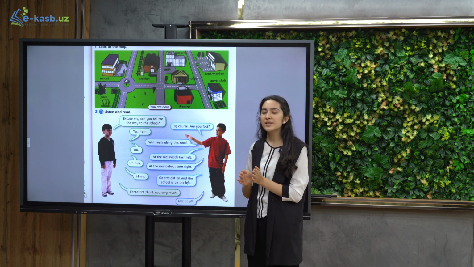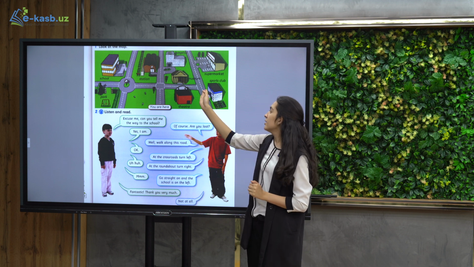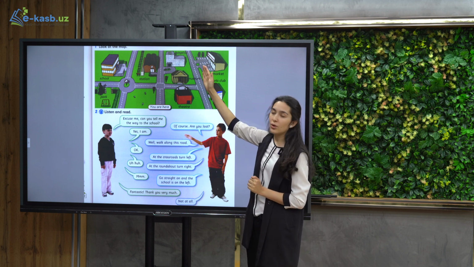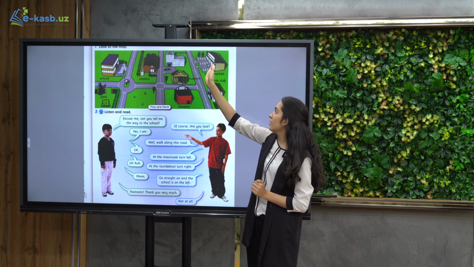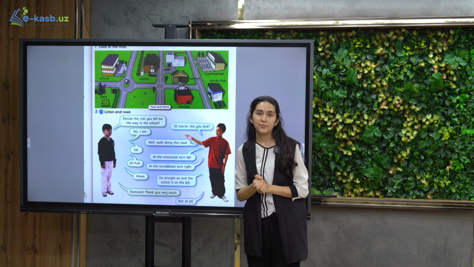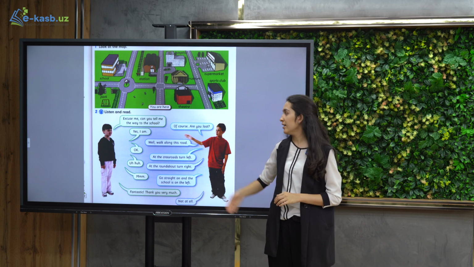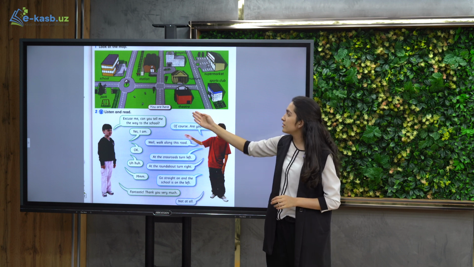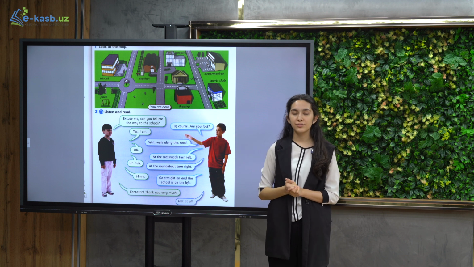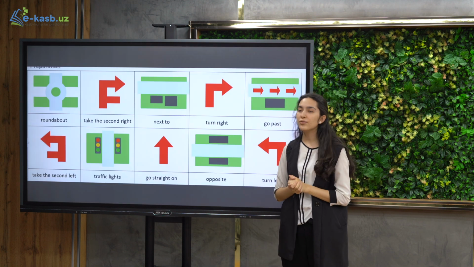Past the museum, it means muzeydan va teatrdan o'tib keting, then turn left, go straight on, and then the supermarket is on the right, opposite to hospital. Please, can you also give it right and tell the direction to the sports club, or theater, or park, or anywhere you want. To help you with this exercise, here you have some useful vocabulary.